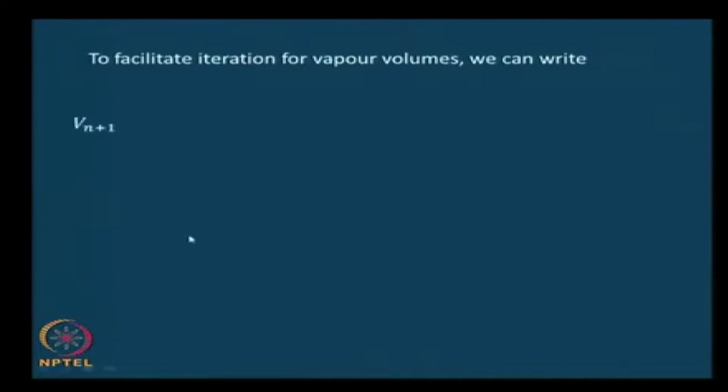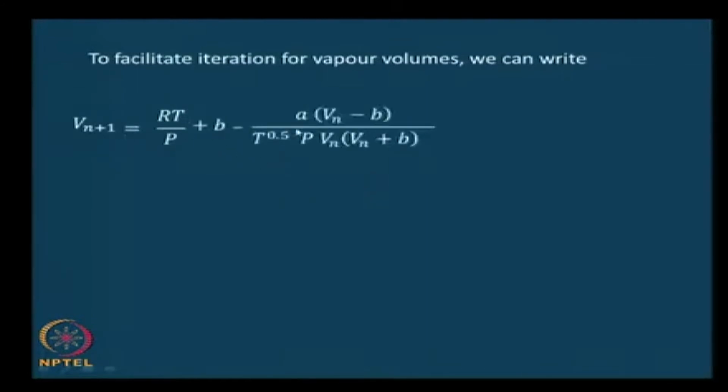If we do that, this equation becomes Vn plus 1, we are taking B to the other side, equals RT by P plus B, minus A into Vn minus B divided by square root of T P Vn into Vn plus B. Let us call this equation 3.12.